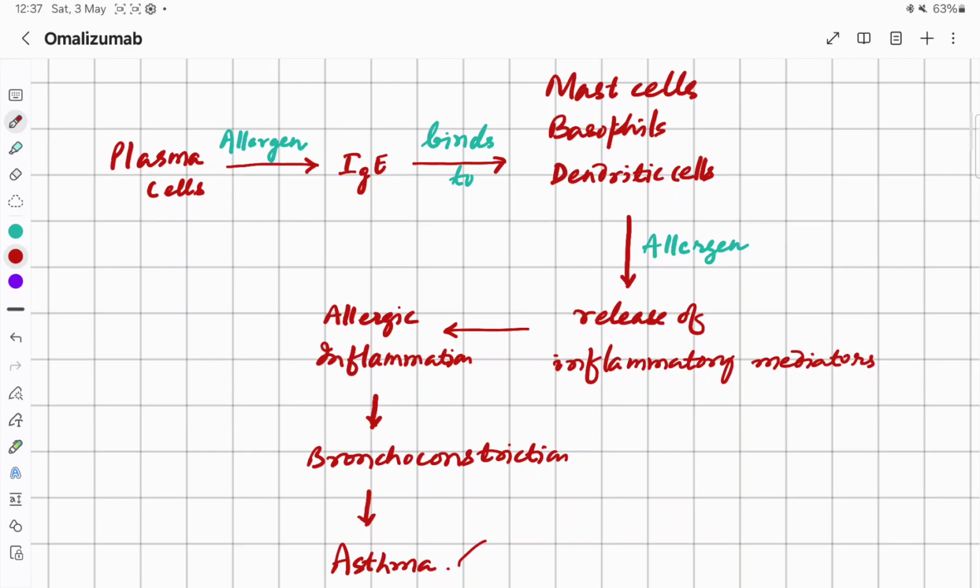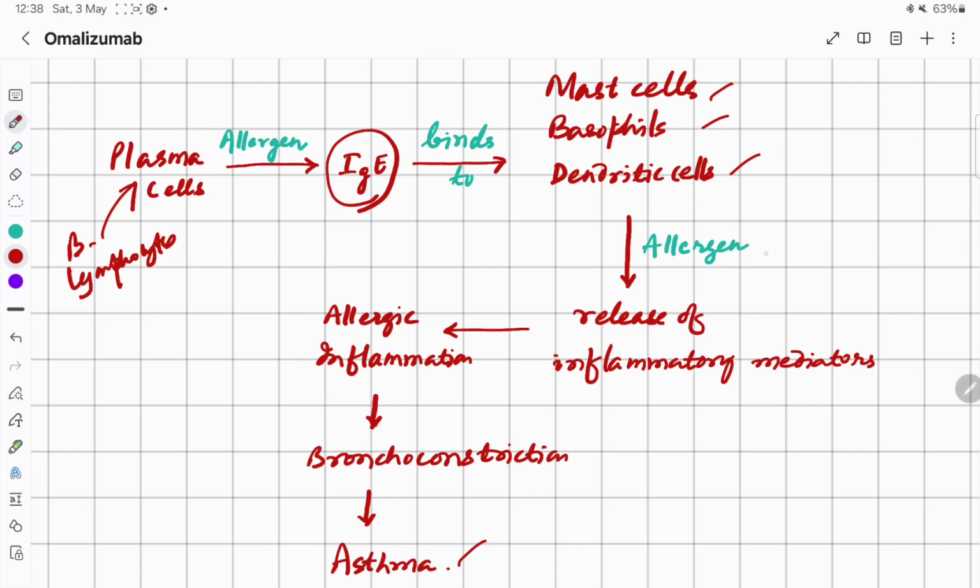Plasma cells are converted from the B lymphocytes. Their job is to secrete antibodies, and in the presence of the allergen they will secrete the antibody immunoglobulin E, which binds to specific receptors on the mast cells, basophils and dendritic cells.